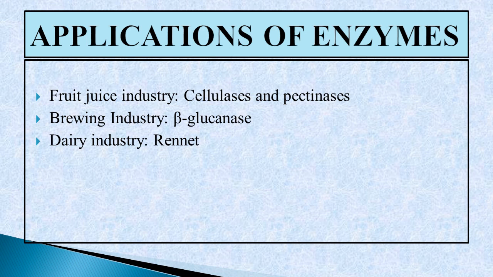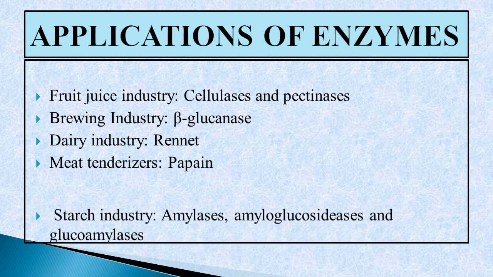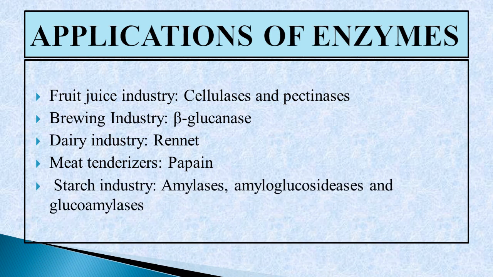In the dairy industry, rennet is used for cheese production. As a meat tenderizer, papain is used to soften the meat for cooking. In the starch industry, amylases, amyloglucosidases and glucoamylases are used to convert starch into glucose and other syrups.